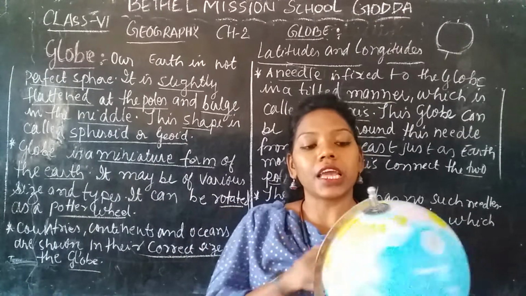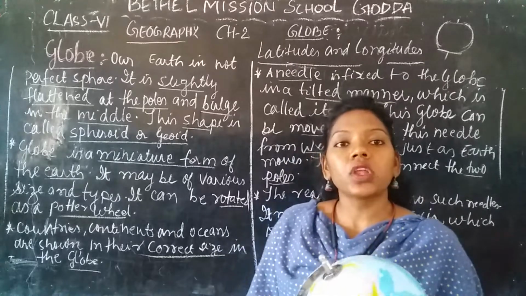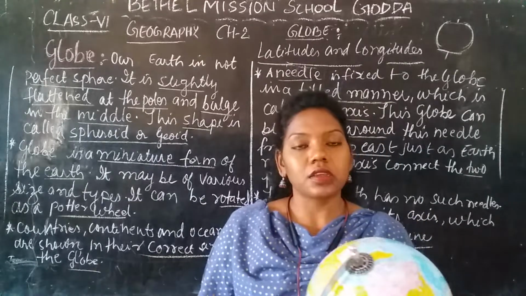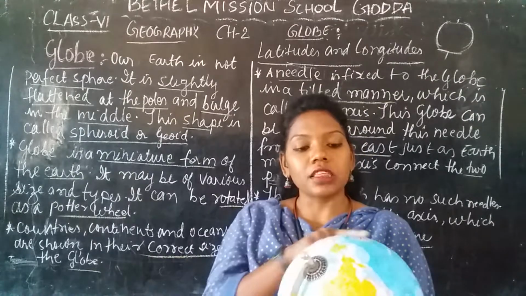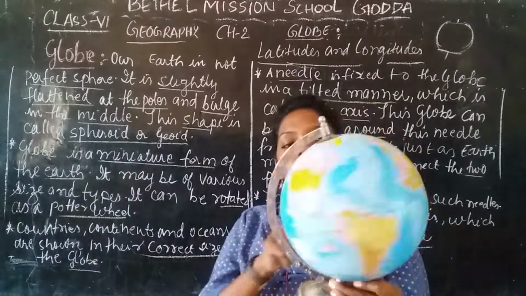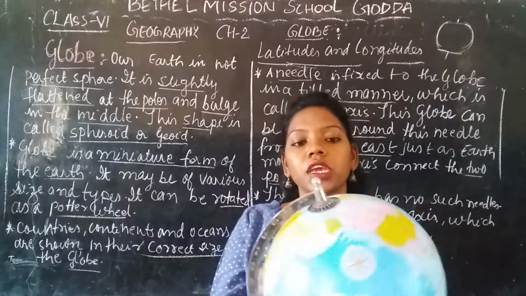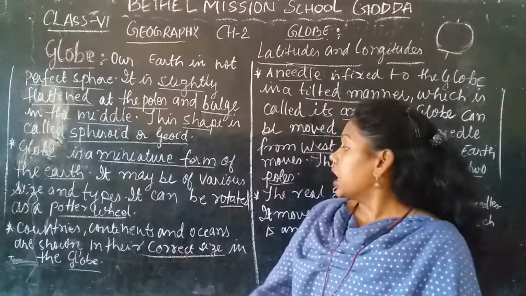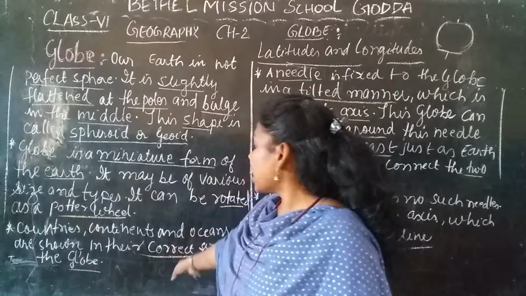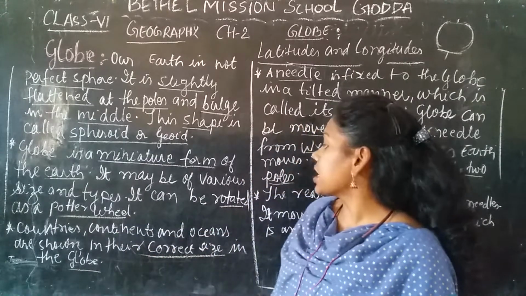So it rotates like this. Our Earth actually rotates from west to east. You can see clearly how it is moving. And the countries, continents and oceans are shown in the correct size on the globe.